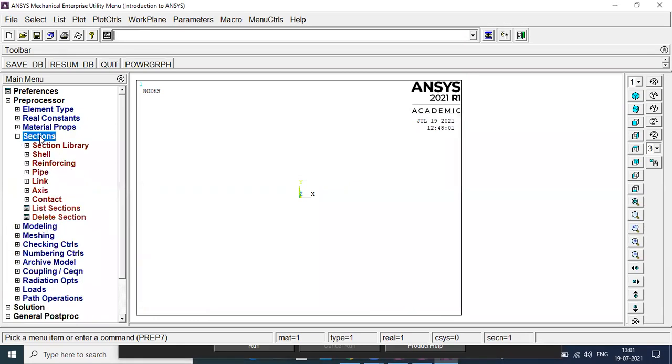Now the next thing is section. Try to understand, this is very important. What is section? If you see the problem of a beam where bending moment occurs, in that case there is no use of cross section area. Cross section area doesn't matter. What matters?